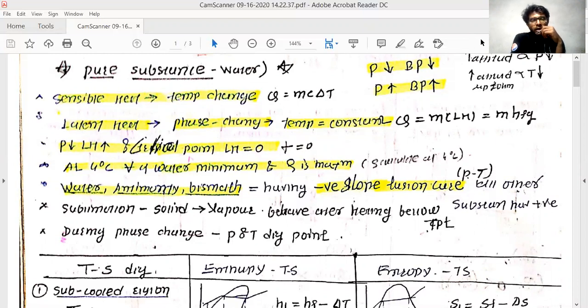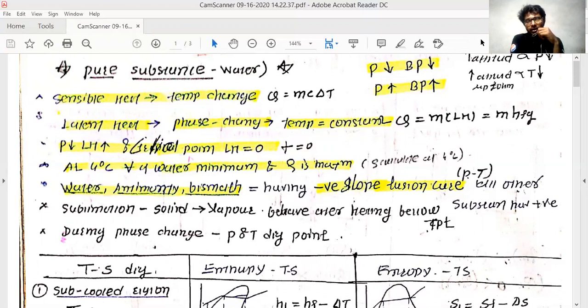And the upcoming lectures will depend on this chapter so much, because you will frequently come across the saturation point, then dryness fraction. How does it affect the cycle? There are many cycles which we are using nowadays, which run on this water.